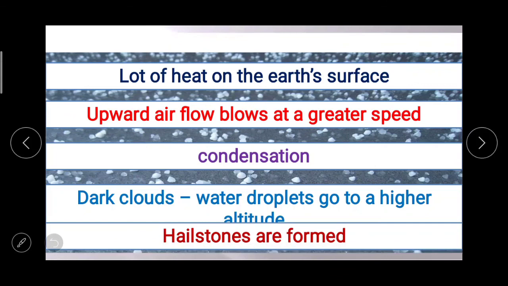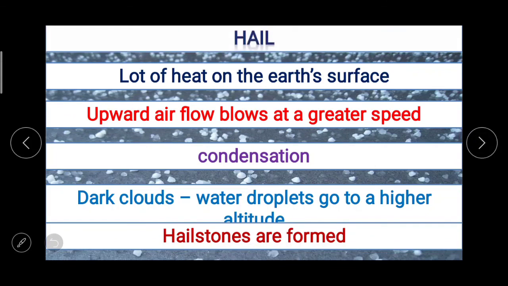Now about this, in your textbook this is given: when there is lot of heat on the earth's surface. Now this point you can understand this way, by using keywords or key points.